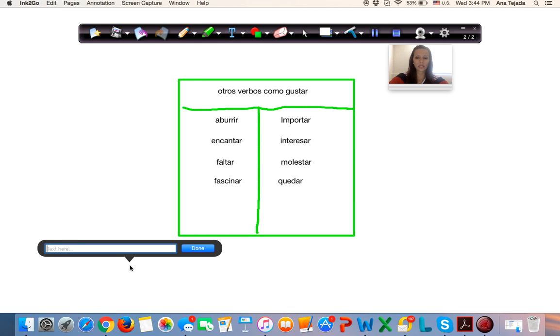Let's use aburrir. Me aburre la tarea. Or let's make it even more specific, just like we were doing in the previous example.